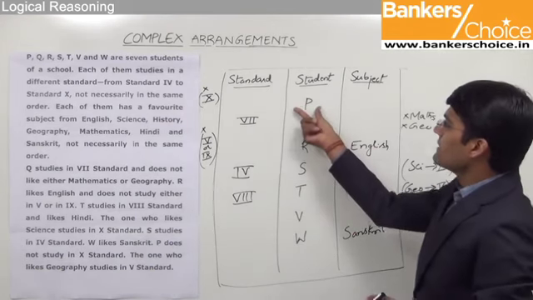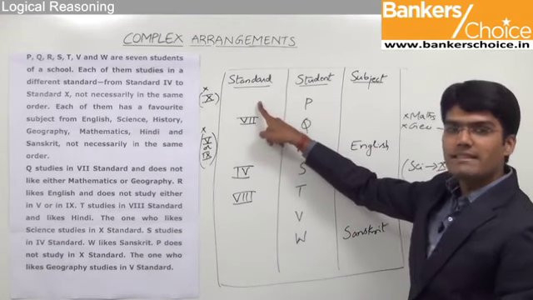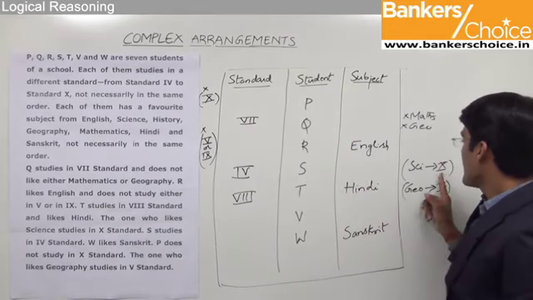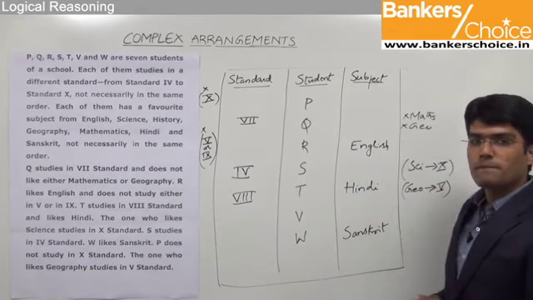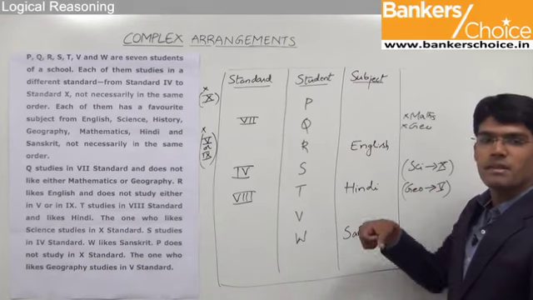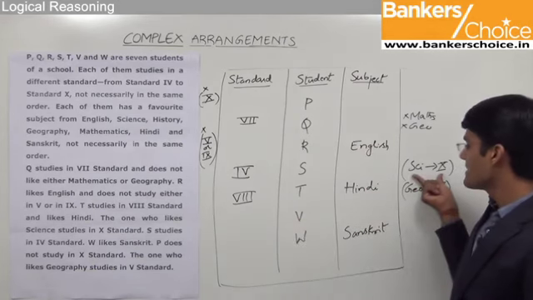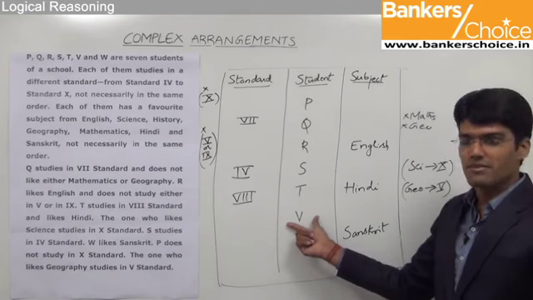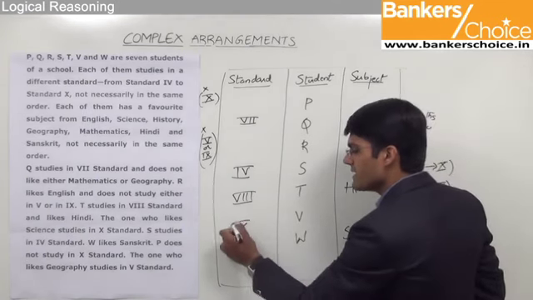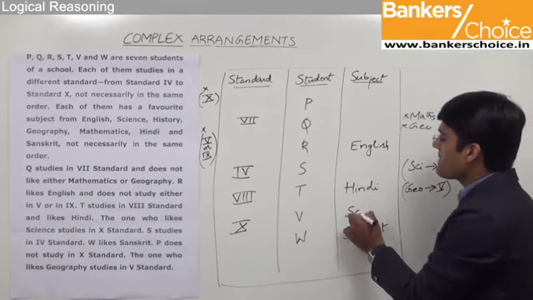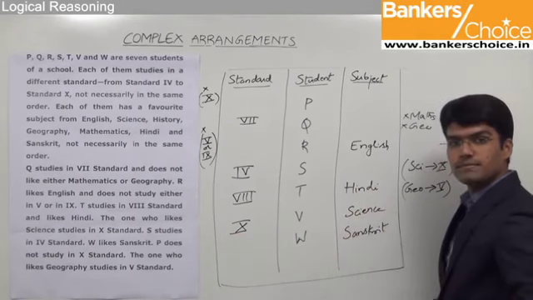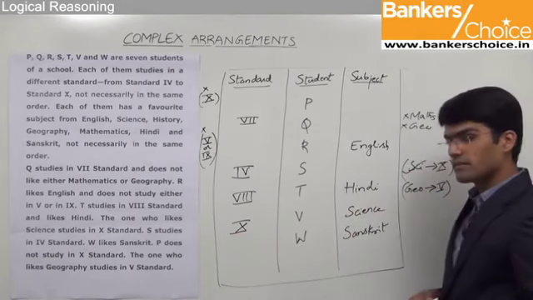Now if we can see, the student P does not study in 10th standard. Therefore, science in 10th standard cannot be for P. And the remaining persons have either been allotted a class or a subject. So the only possibility for science and 10th standard is for the student V. So we can say that V studies in 10th standard and his favorite subject is science. So this part is over.